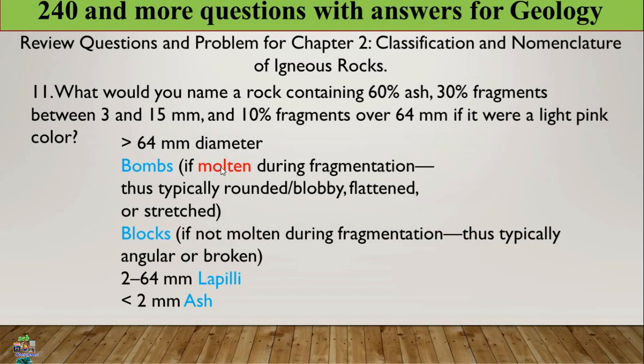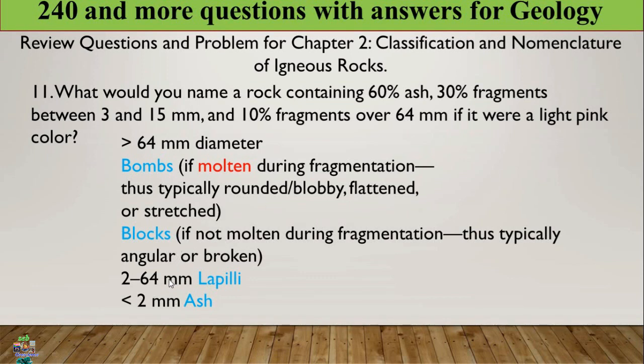If it is the reverse, the same size but not molten during fragmentation, we call it a block. So bomb means molten during fragmentation, whereas block means solid during fragmentation. The only difference is the state, but they have the same size. The size greater than 64 we call bombs and blocks based on their molten content.